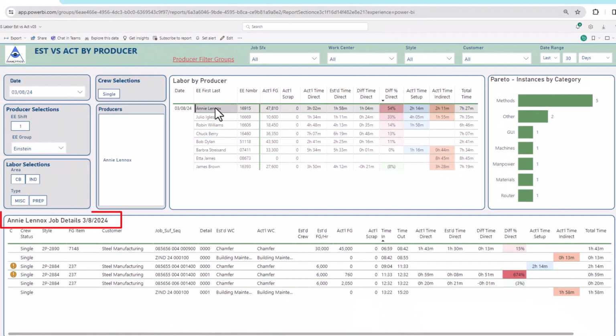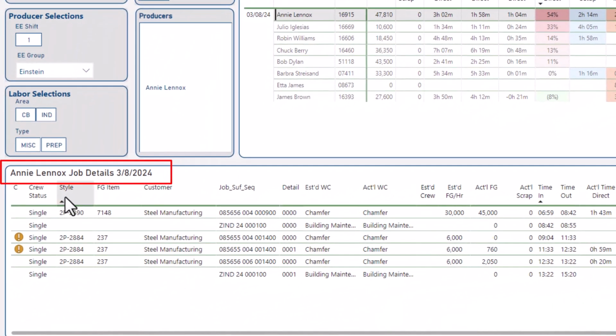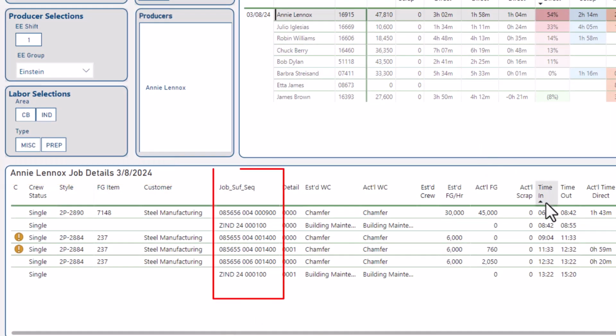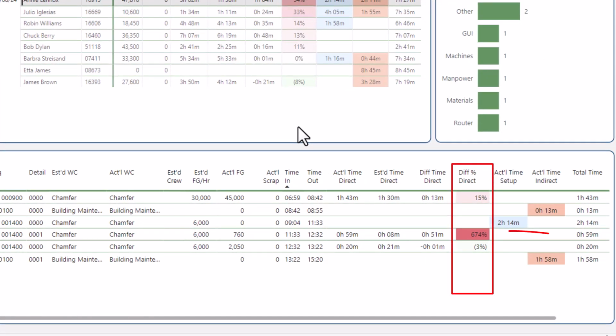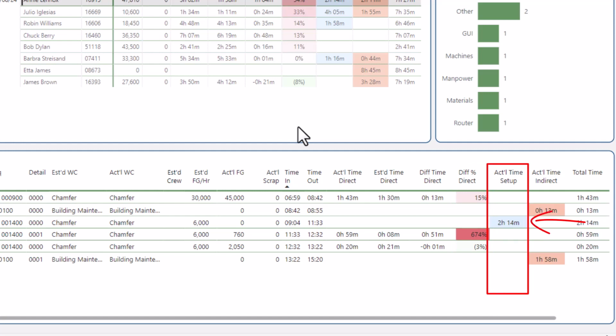So let's look at the details. We click on her name, and now we can see the different jobs that she worked on. We can see when she logged in and logged out. Plus, we can see which individual jobs and operations had problems. We can see how long she spent on setup. 2 hours and 15 minutes for a setup to run a job that's only 59 minutes.